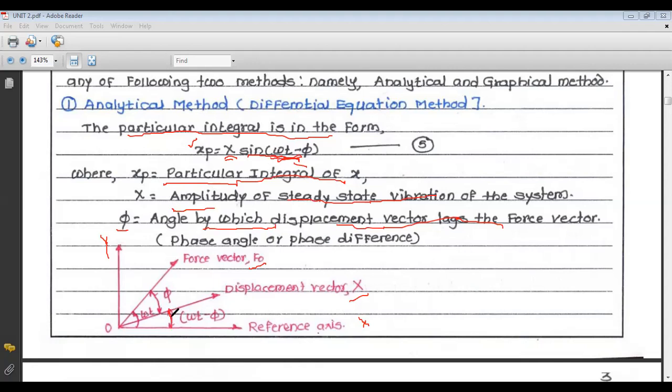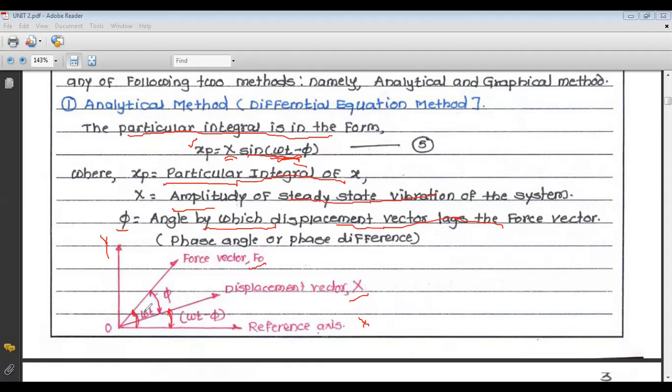Now, what is the force vector? If we consider the external force, there is the term F0 sine of omega t only, so your angle is only omega t. So we draw the force vector at an angle of omega t from the reference axis.